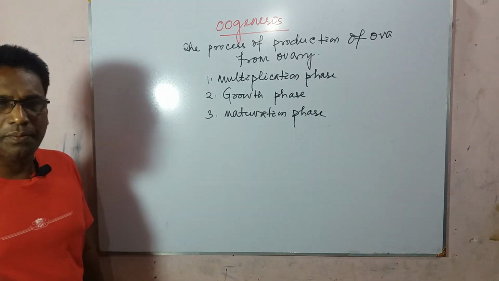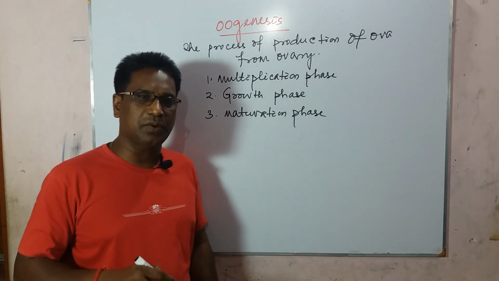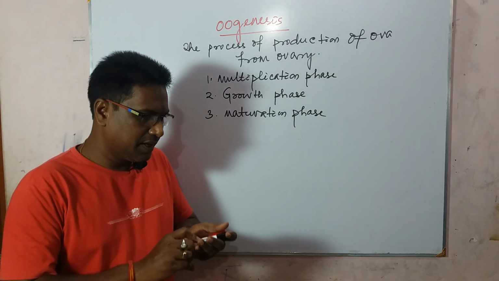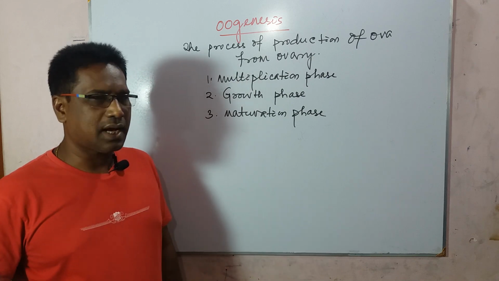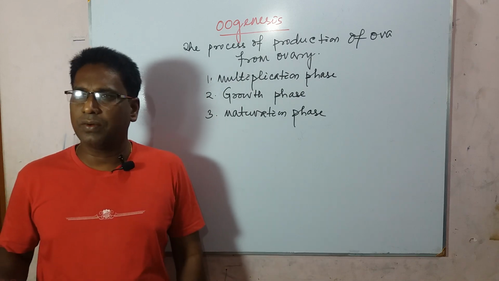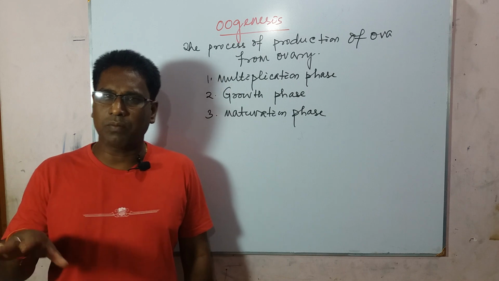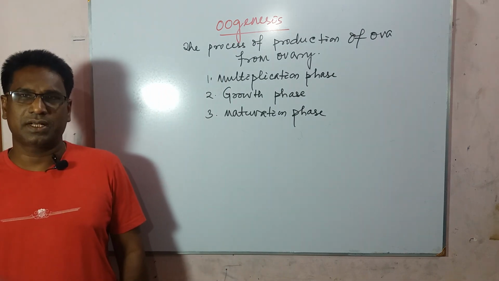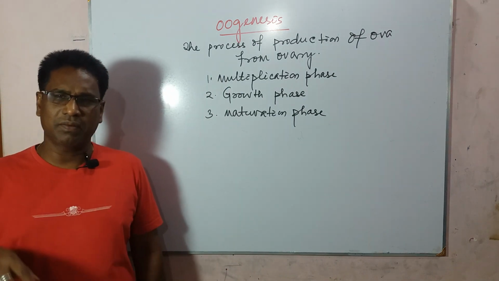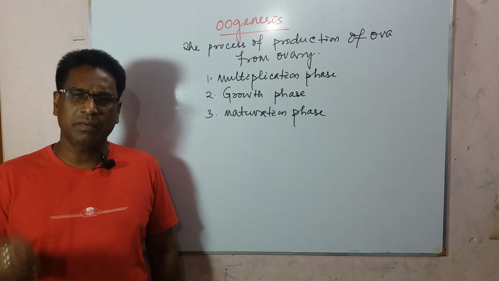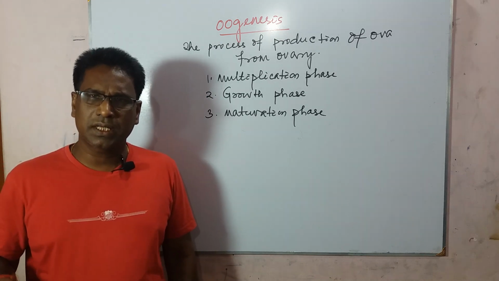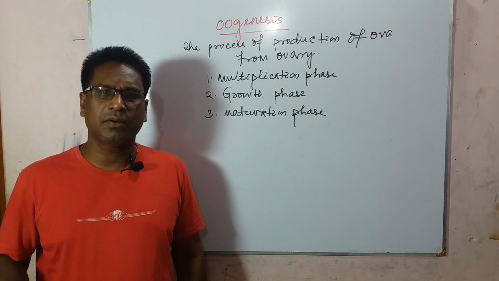The multiplication phase is the first phase of oogenesis, and oogenesis starts in the ovary during the 3rd month of fetal development.